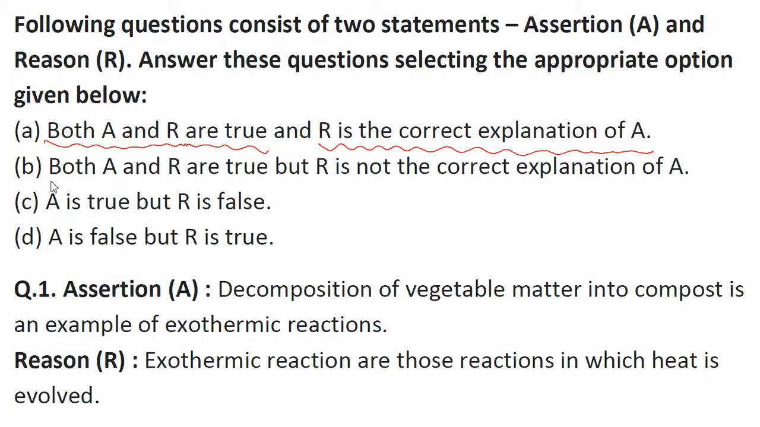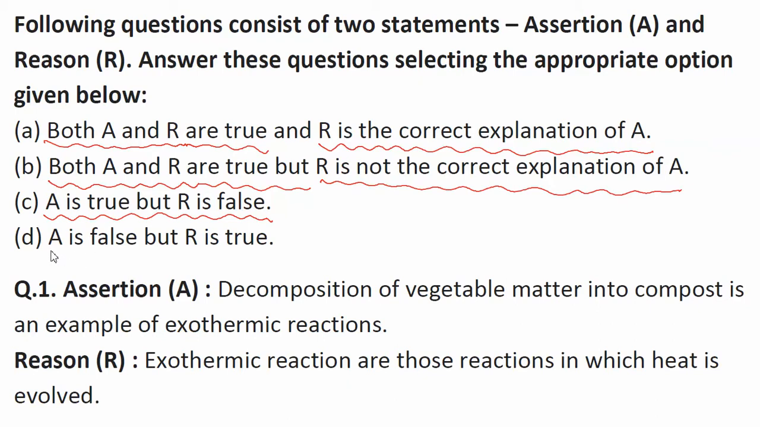Next, option B is that both assertion and reason statements are true. Both statements provided to you in the question are true, but here R is not the correct explanation for A. The assertion statement has a different value and the reason explanation has a different value. Next, the third option is that A is true but R is false.